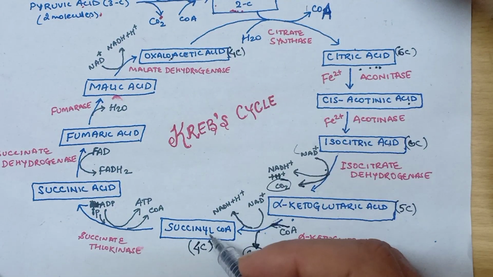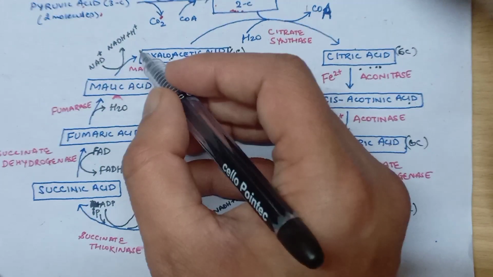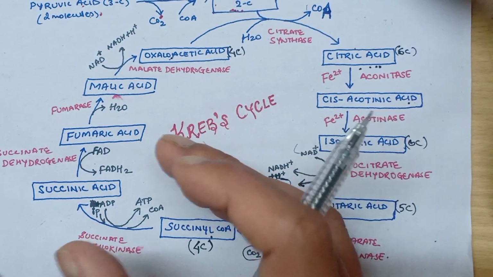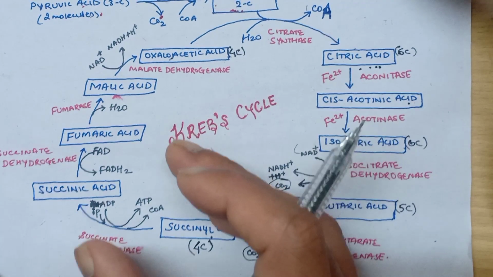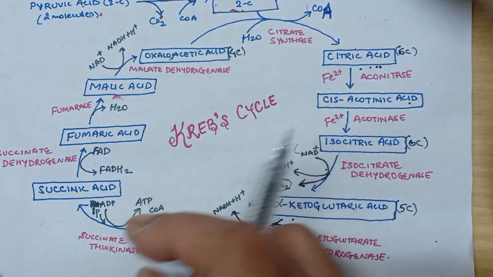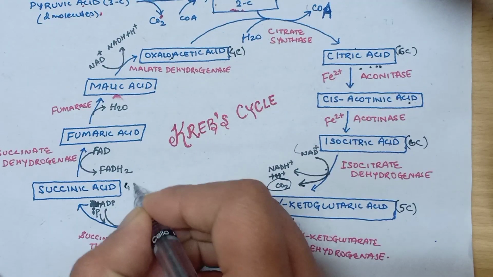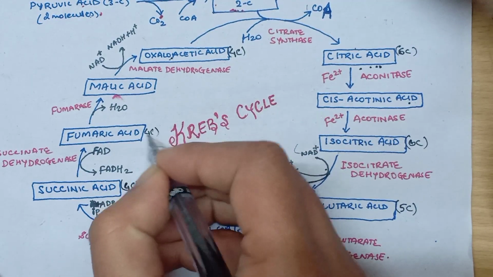Now all the compounds formed thereafter will be 4 carbon compounds, and there will be no decarboxylation taking place after these steps. So there will be no removal of carbon dioxide. So all these molecules will be 4 carbon compounds.